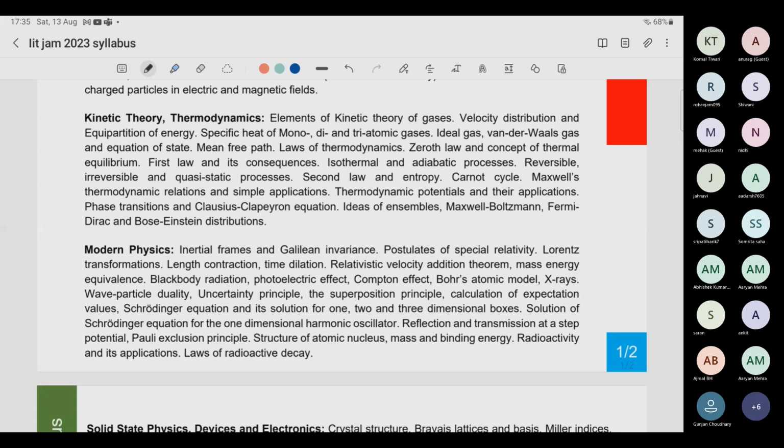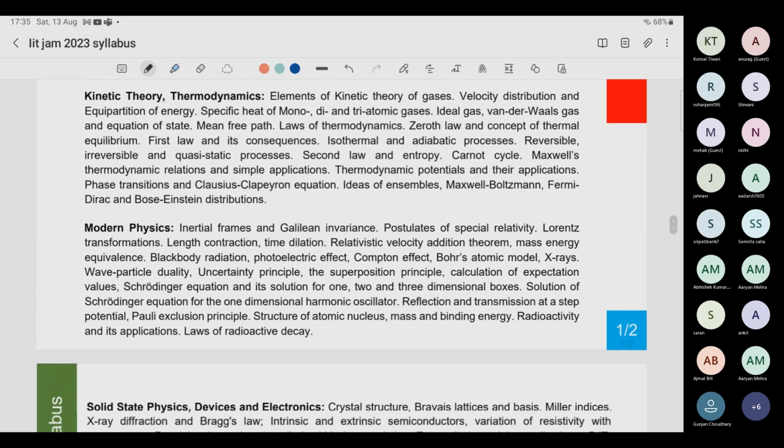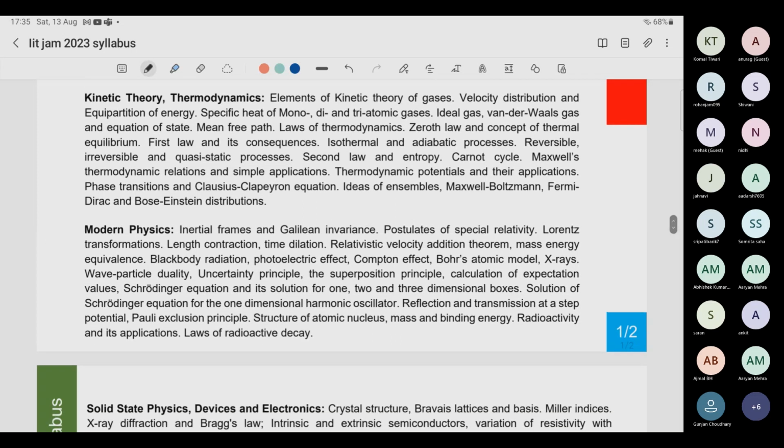What happens in second order phase transition? Things like that. Okay. So statistical mechanics you leave. Modern physics, I would say each and every topic which is mentioned in this syllabus, just read it very well. How? Either using the notes or using the book by Arthur Beiser. Arthur Beiser is going to take some time, so give that time if you have not studied before. And if you want it in short, take the notes, take the course and quickly study those.